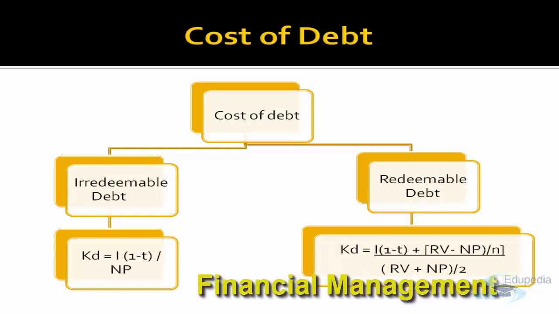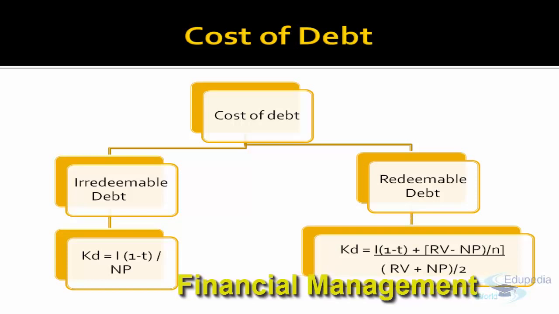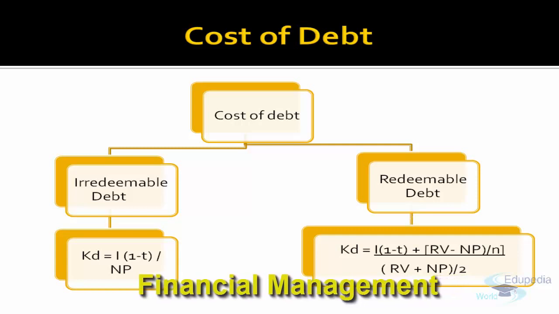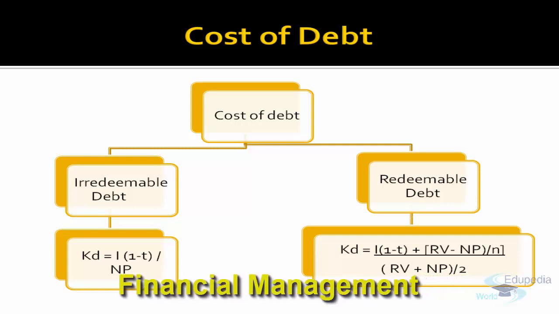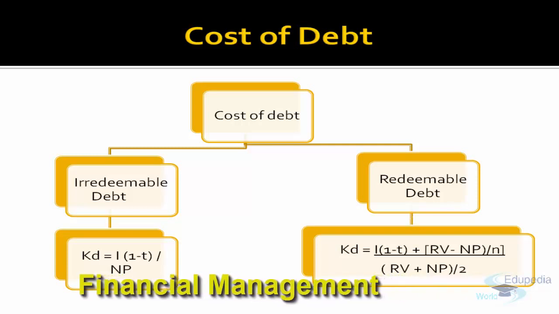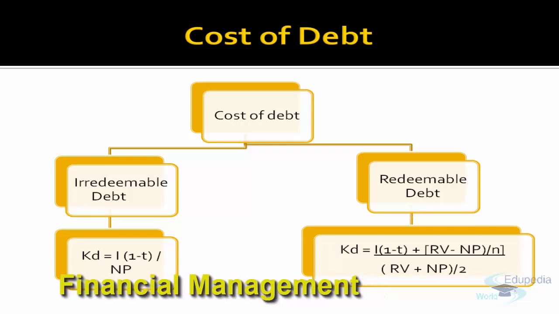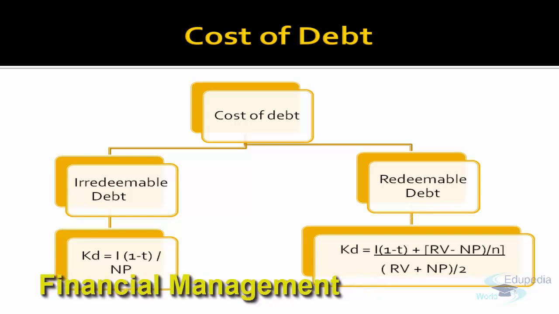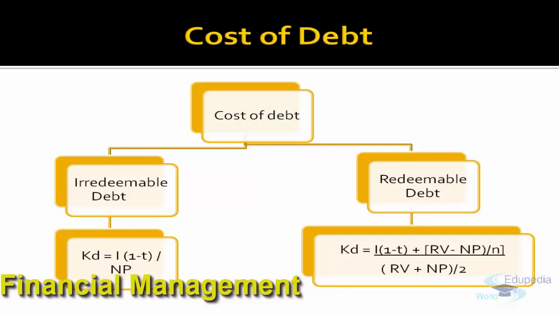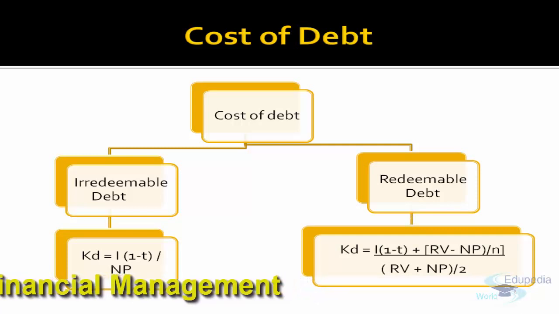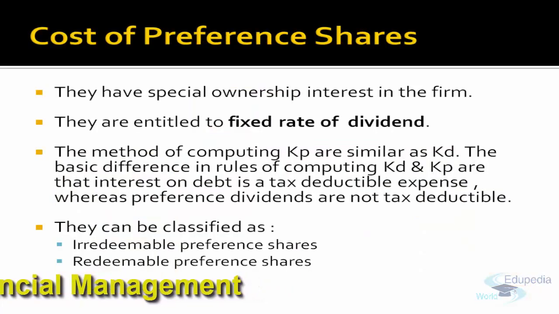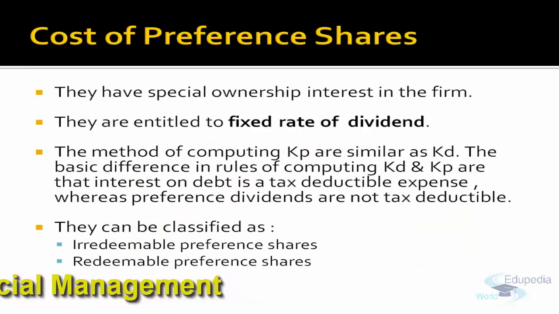And for redeemable debt, interest plus the loss between redemption value and the net proceeds, which is to be allocated among the tenure of the debentures issued, divided by the average of redemption value plus net proceeds. Why do we take redemption minus net proceeds divided by n? Because that is the extra cost the company has to incur in redeeming the debentures. Clear? So today we are going to study regarding cost of preference share.